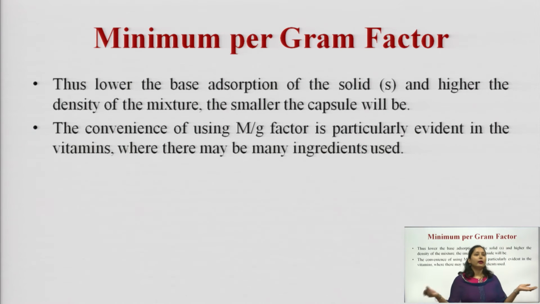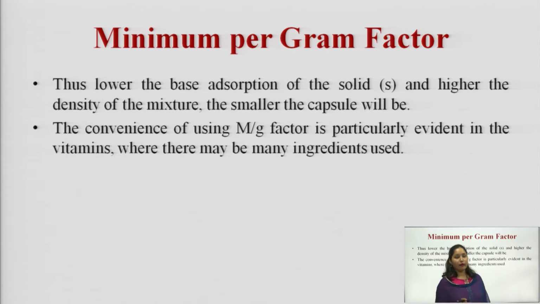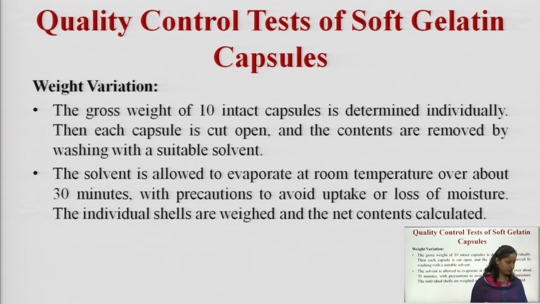The importance of this Minim per gram factor is that it is very useful when we are encapsulating vitamins into soft gelatin capsules. The convenience of using the Minim per gram factor is particularly evident in vitamins, where there may be many ingredients used. So, it is basically useful in the manufacturing of vitamins.